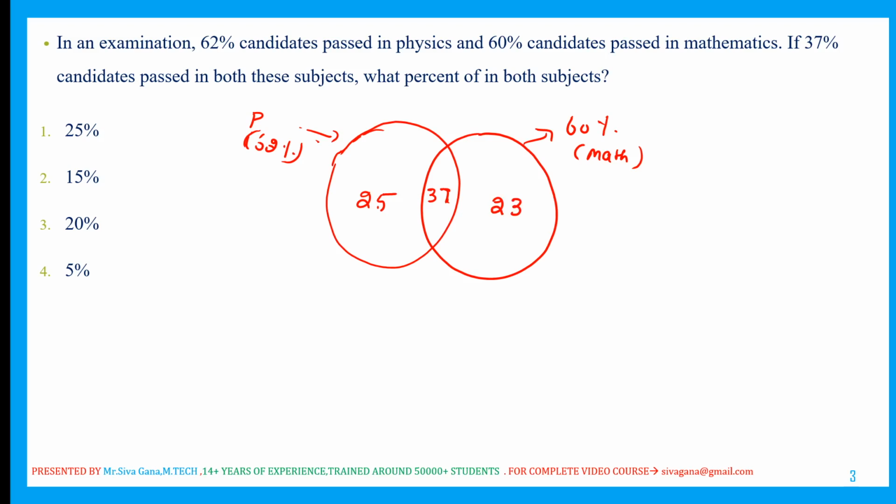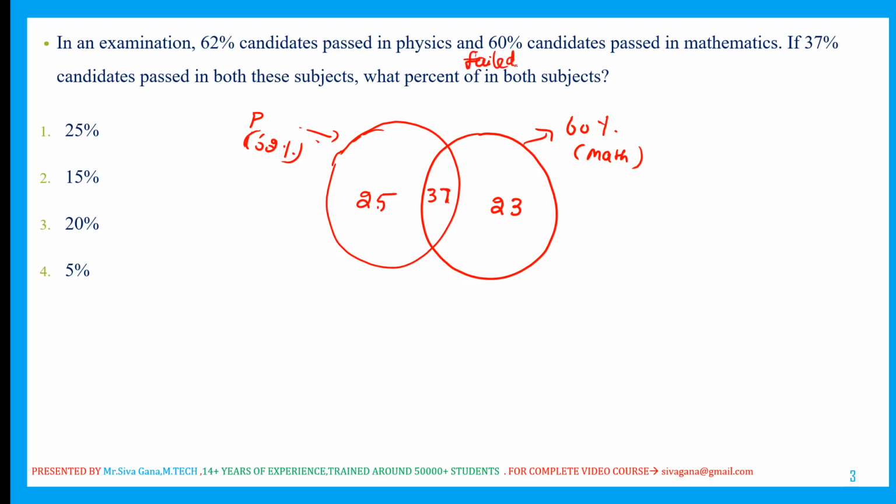Then what percent of the students failed in both the subjects? That is the question.